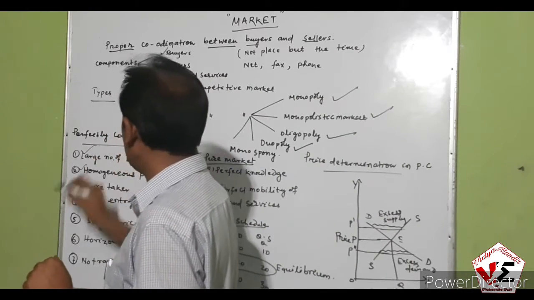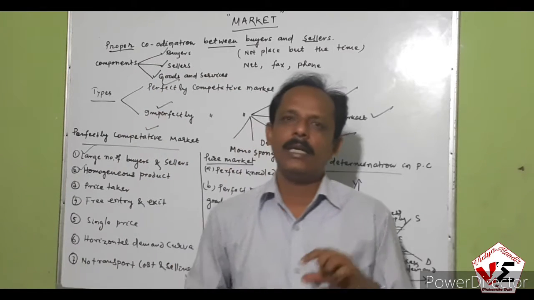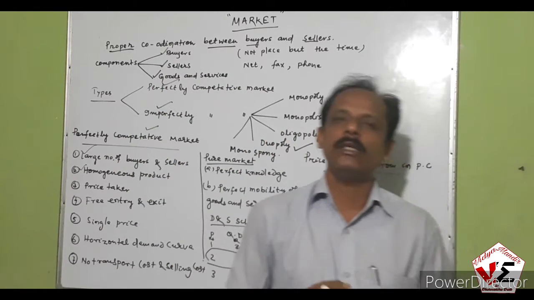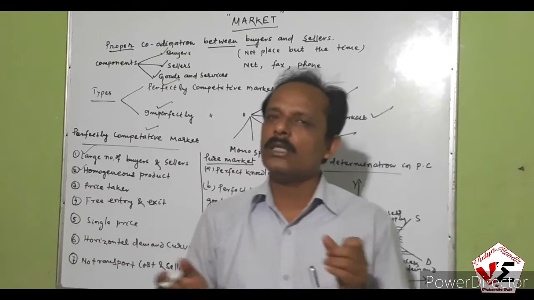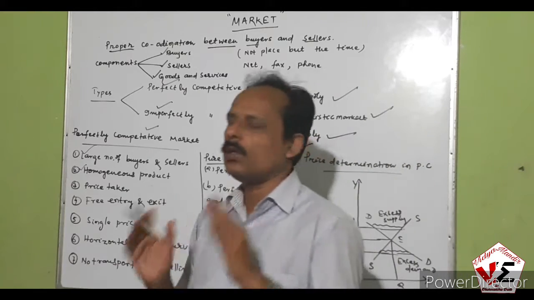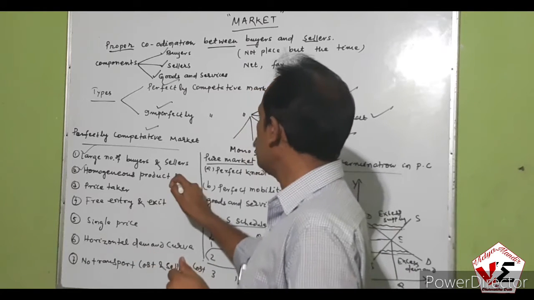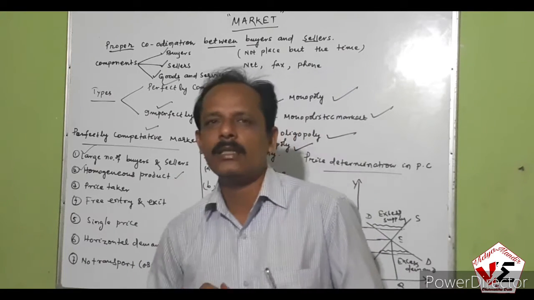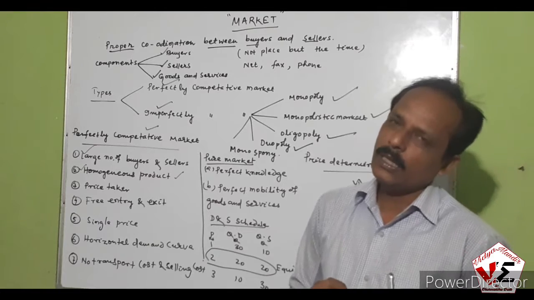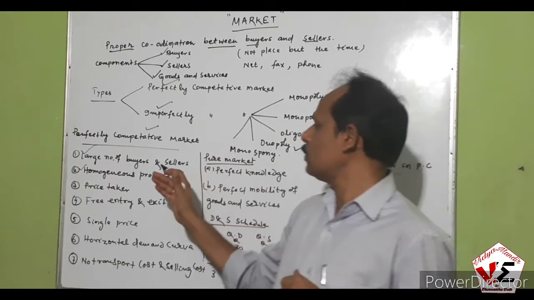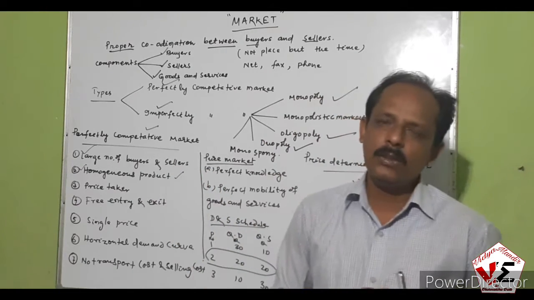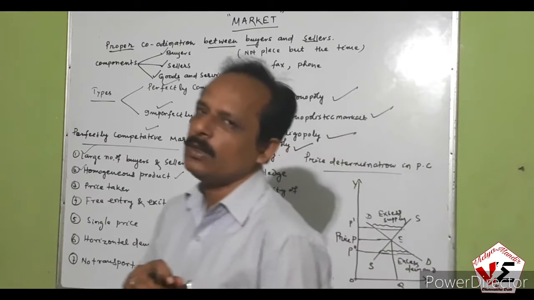Second one is the homogeneous product. All the products are identical in shape, size, quality, taste, and packing. We cannot distinguish one product from the other, so there is no distinction. That's a homogeneous product. And this market is a price taker but not a price maker.